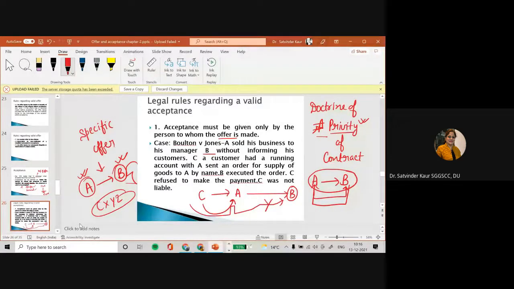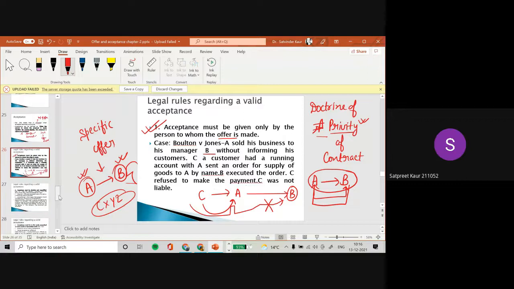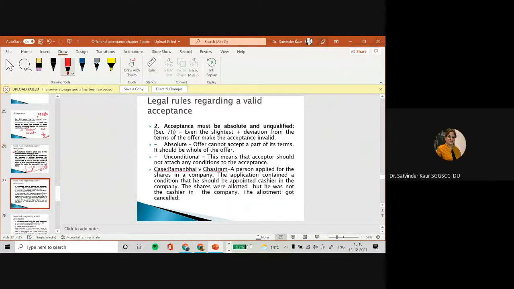So it means it has not resulted into a contract and there is no legal obligation on C to make payment to B. So in this case, this particular rule says that acceptance must be given only by the person to whom the offer is being made. So I hope up till now the first point is clear to all of you. Yes, ma'am. Okay. Now let's move further.